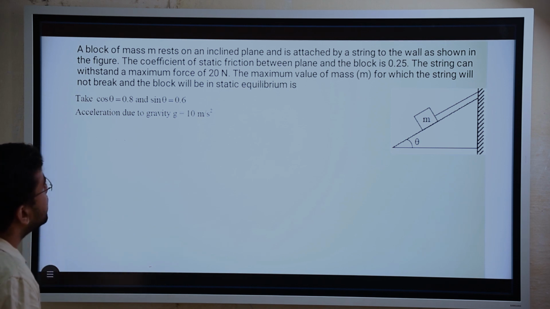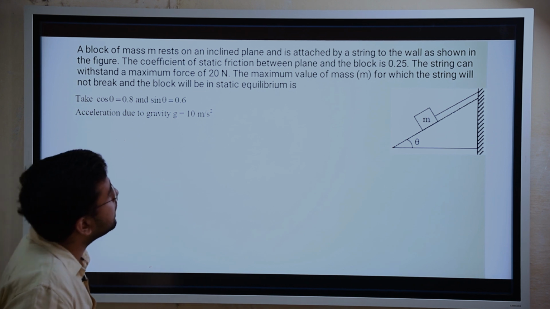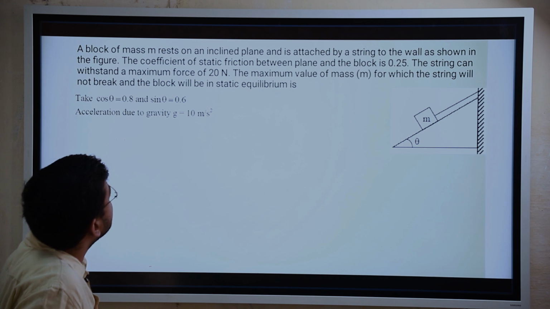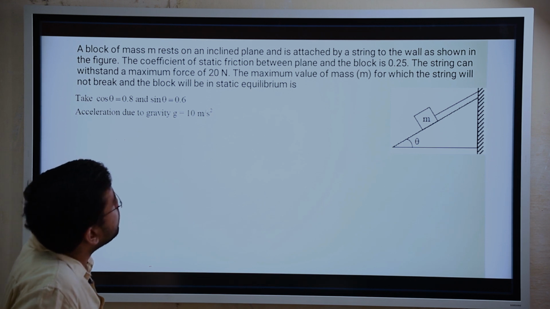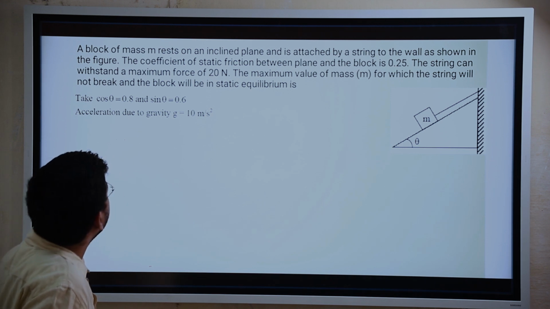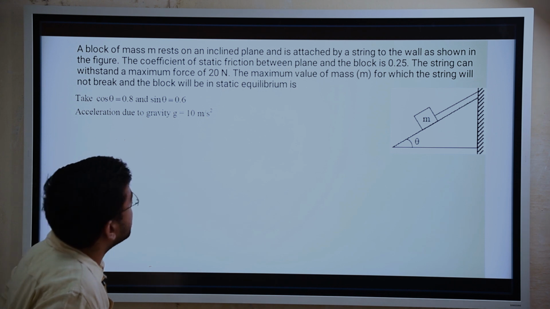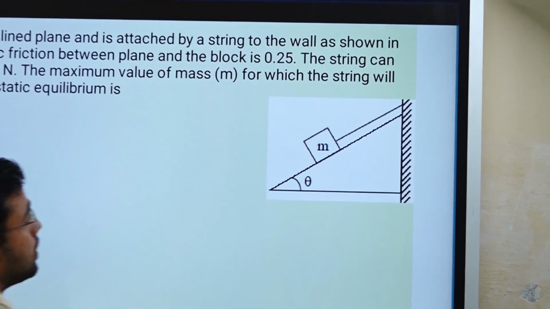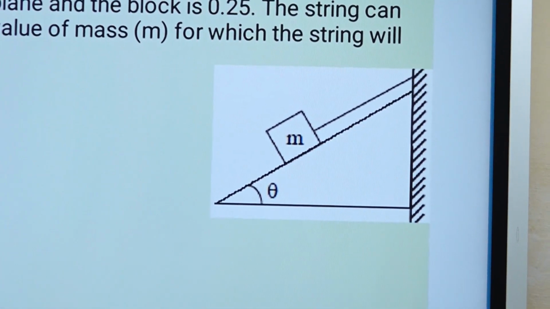The coefficient of static friction between the plane and the block is 0.25. The string can withstand a maximum force of 20 Newton. We need the maximum value of mass m for which the string will not break and the block will be in static equilibrium. So we can simply make the free body diagram of this block first.